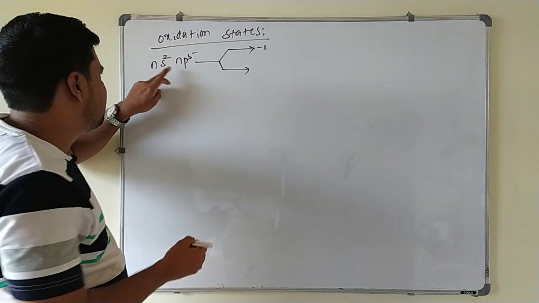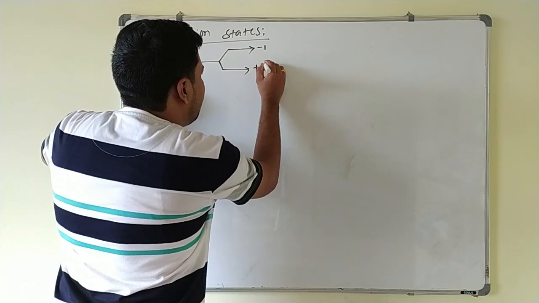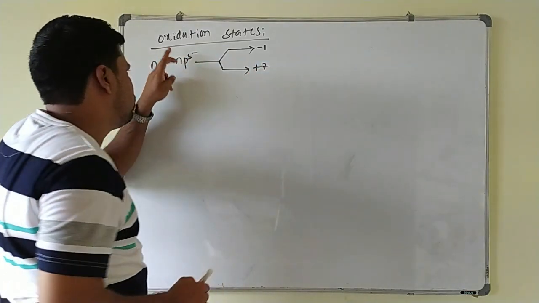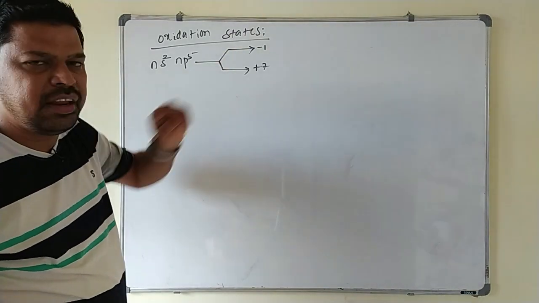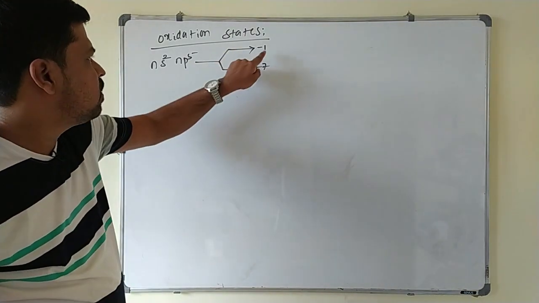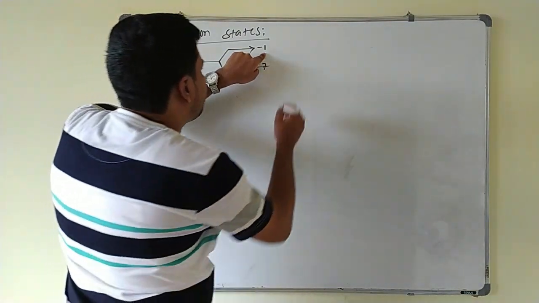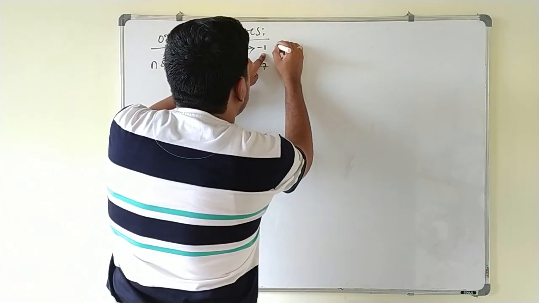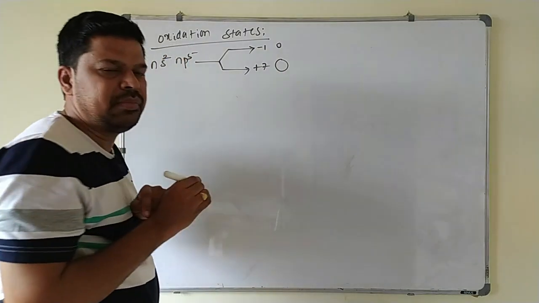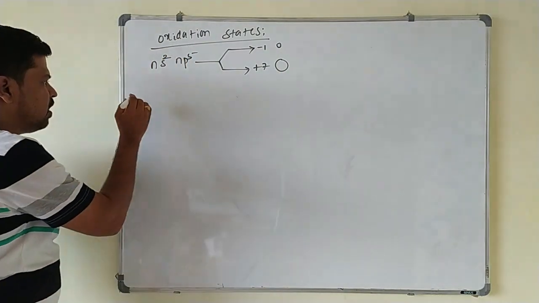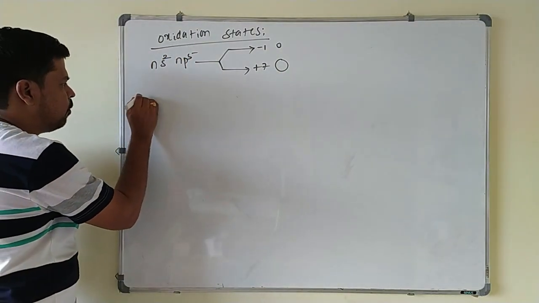Another possibility is they have to lose all the electrons present in the valence shell. They show +7 oxidation state, so they will achieve what? Nearest noble gas configuration. So in this, the electron gaining tendency is maximum for the small size atom and losing tendency is maximum for what? Large size atom here.